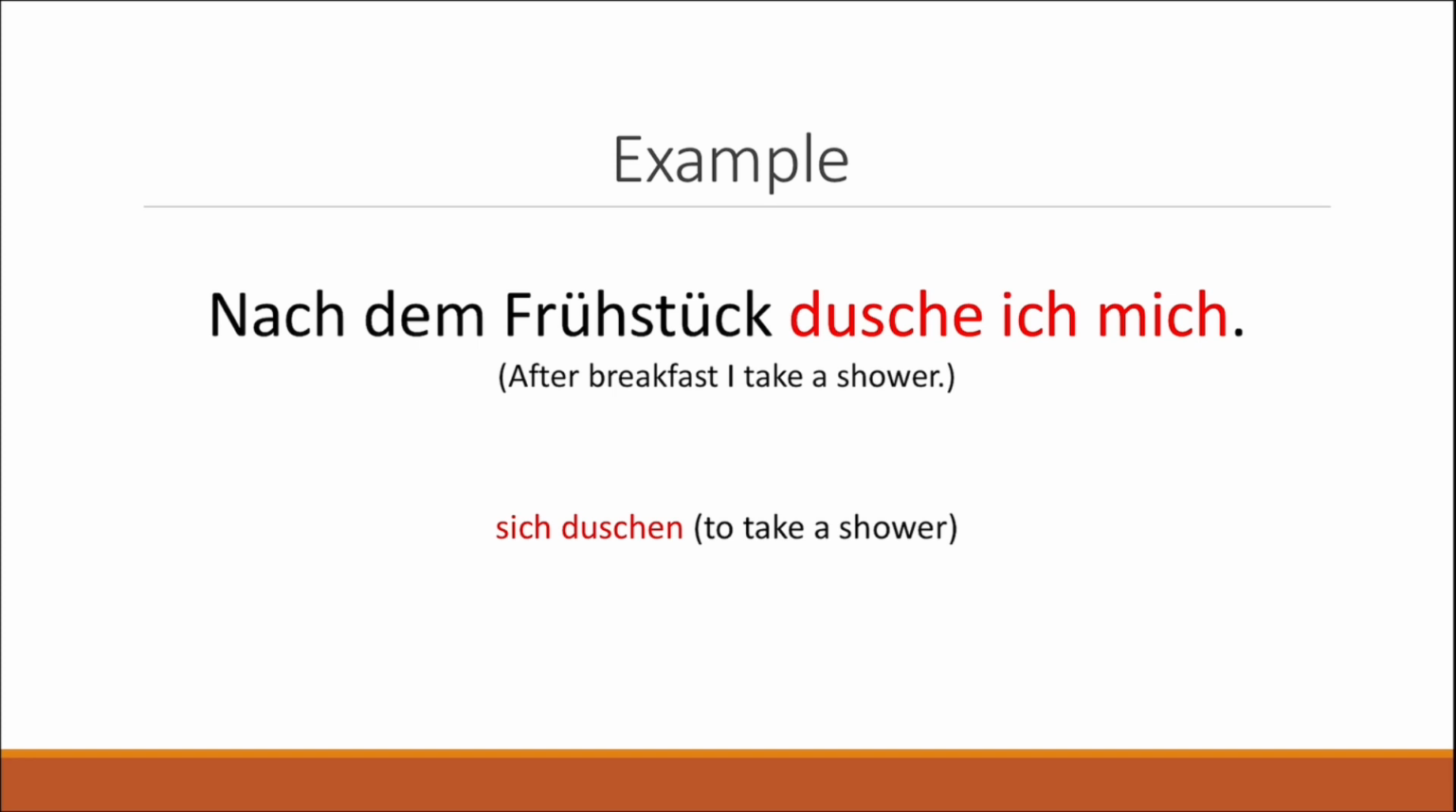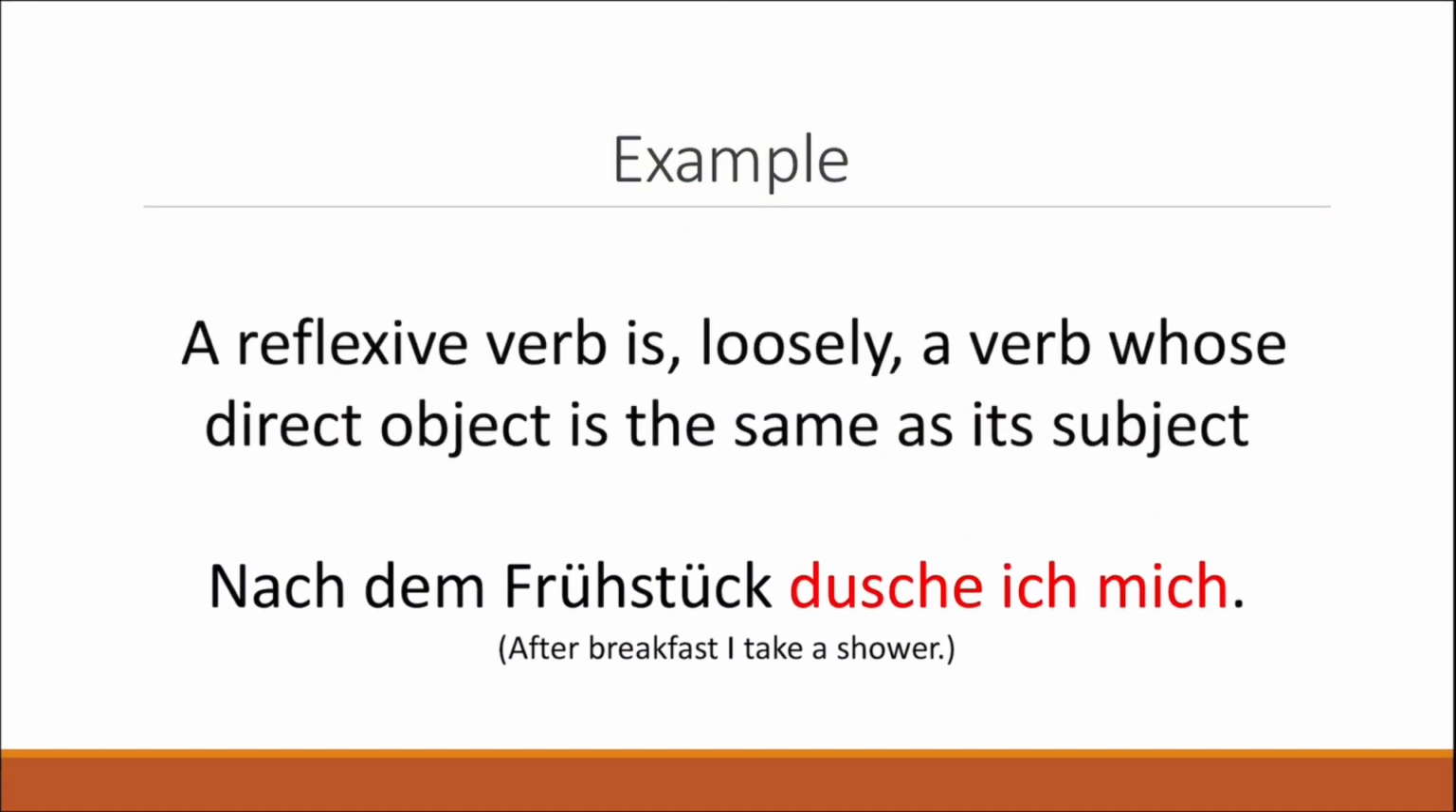And the verb duschen, in this case shower, is reflexive because the subject ich is also the direct object mich. And that is basically the definition of a reflexive verb. A reflexive verb is simply a verb whose direct object is the same as its subject. And we explored this through this sentence.